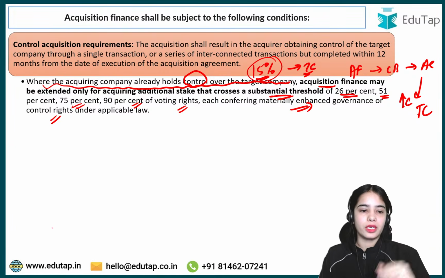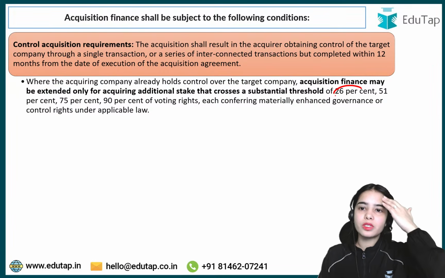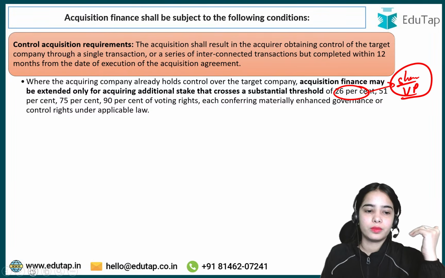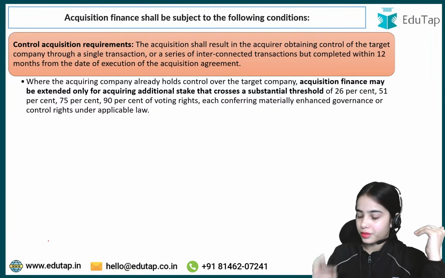Okay, so this is the idea. 26% of the shares, basically of the voting power. I hope this is clear.